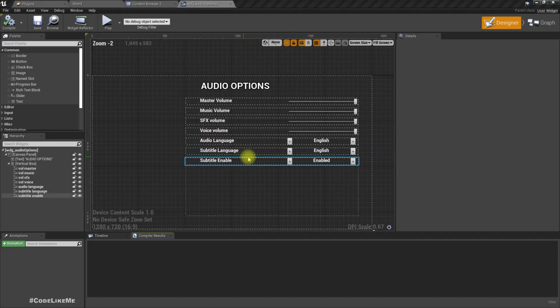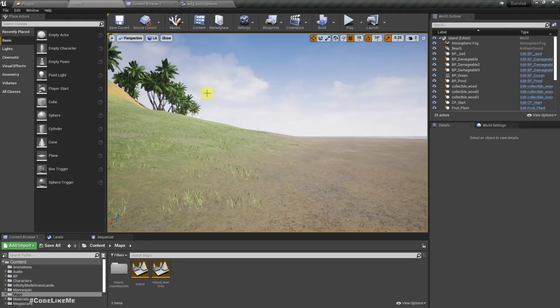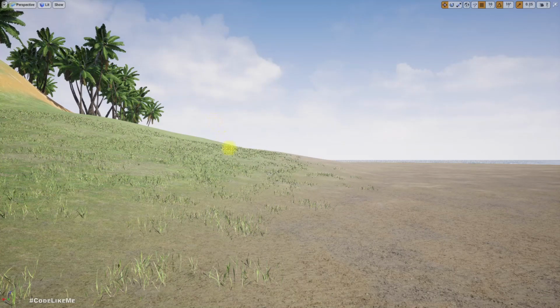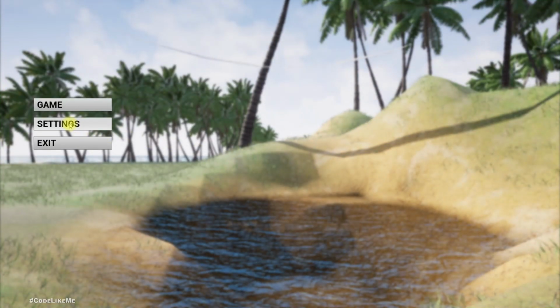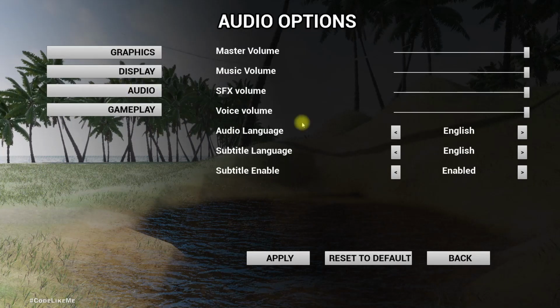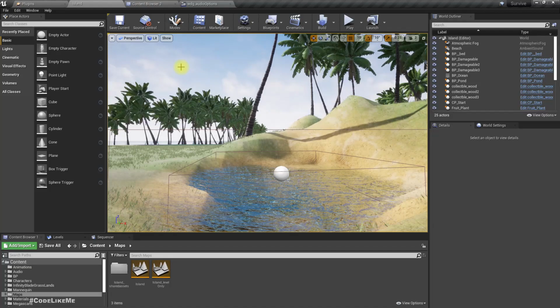Right, so we have already implemented this UI for the audio options, and we can access it like this when we play the game under settings. We have audio options and sliders and everything is working, but we haven't implemented the actual functionality yet, and that's what we are going to do today.